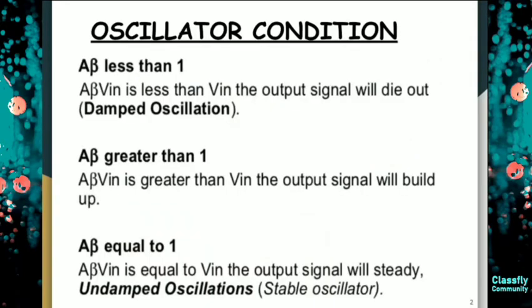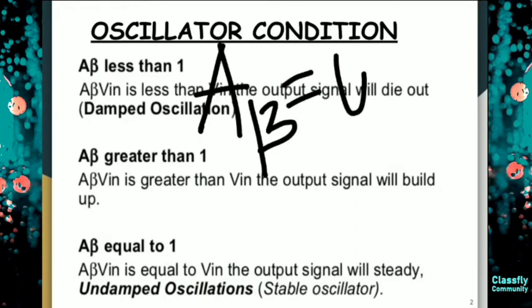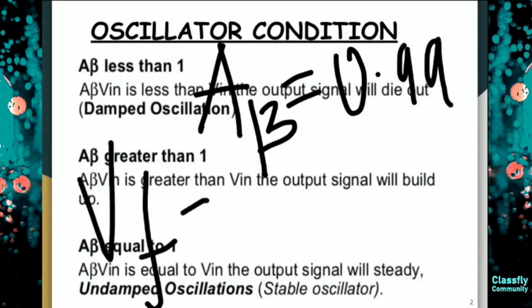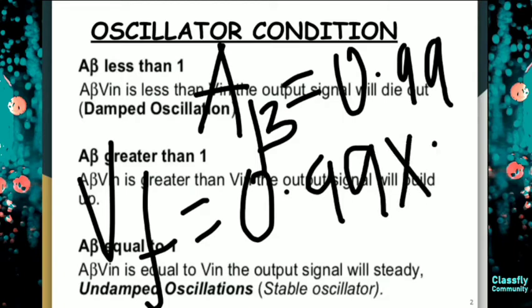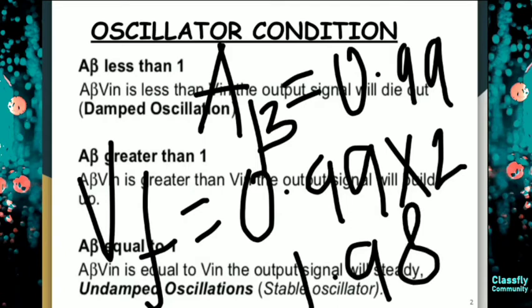So let's discuss that. It says that A beta is less than 1. So if I take A beta less than 1, then we take a number like 0.99. My VF is equal to 0.99, and if I take V in as 2, it is 1.98. That means my VF is 1.98, which is less than my V in.